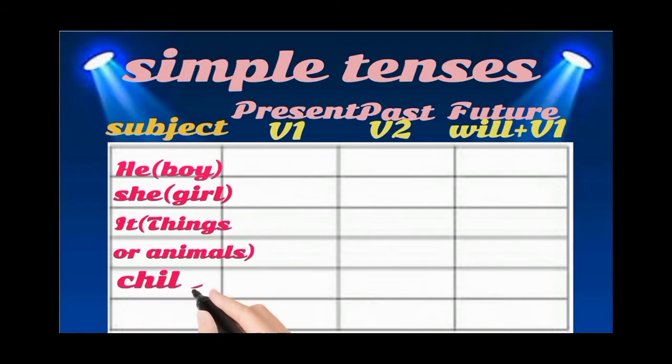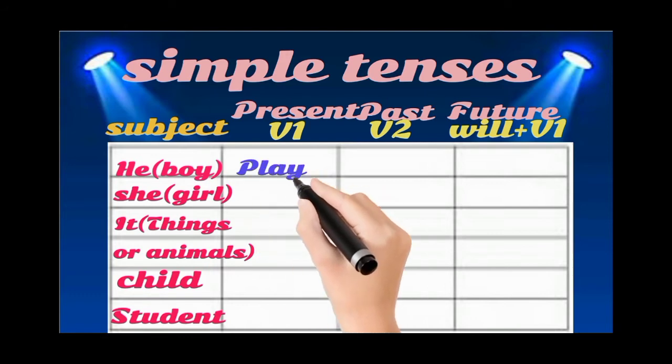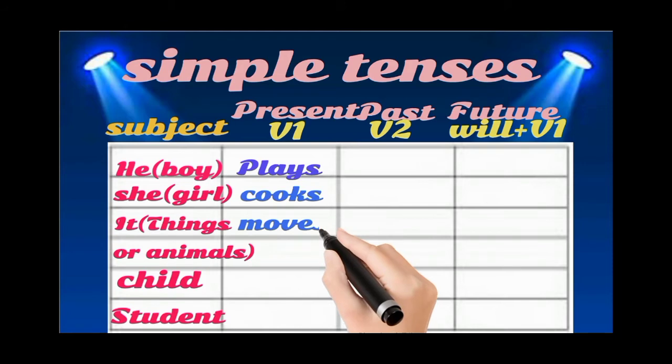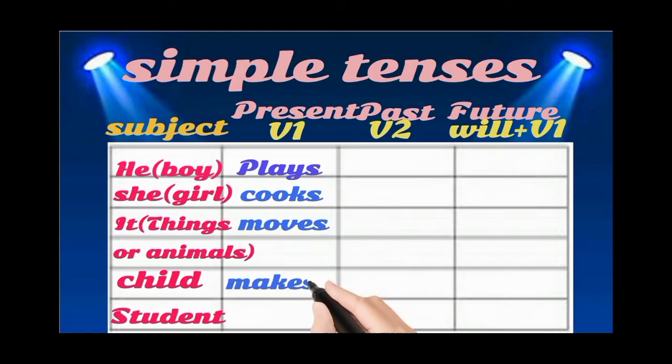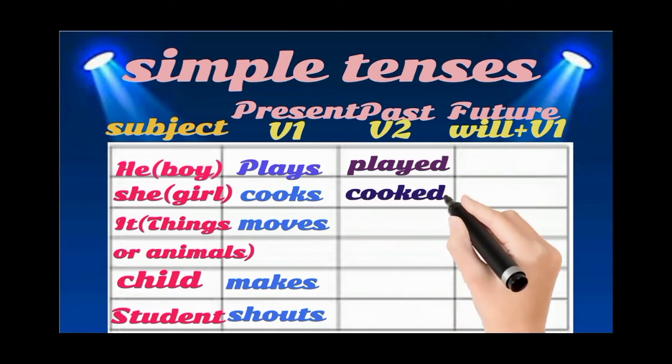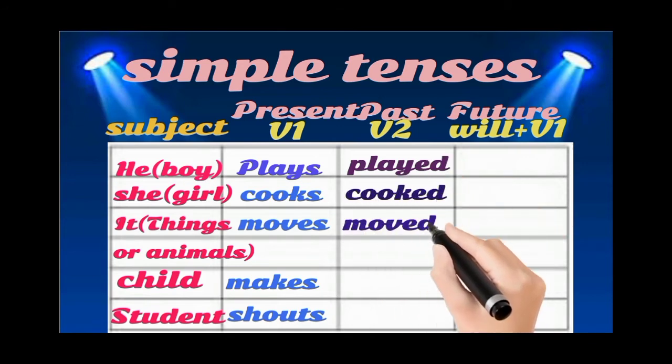She, and even any girl name. It is referred for things or animals. Child is singular. Student is singular. As we have taken children and students in the previous examples, we have taken the singular form of them. You can take any singular and plural.